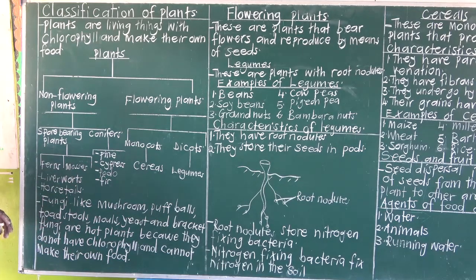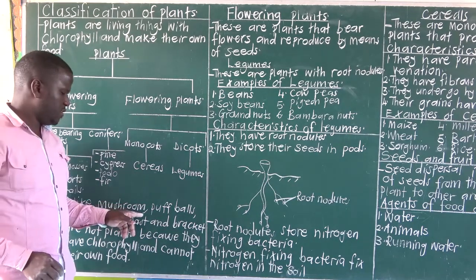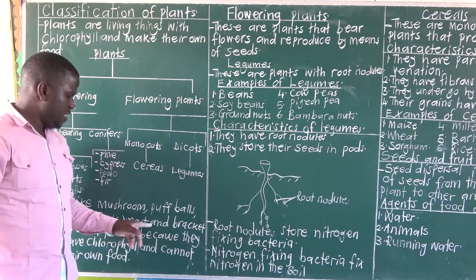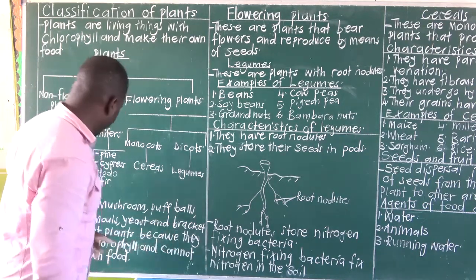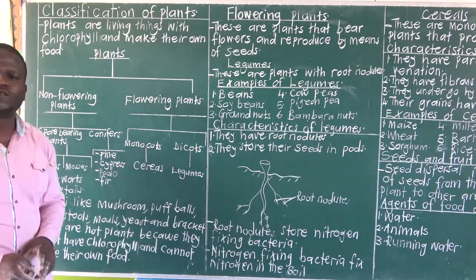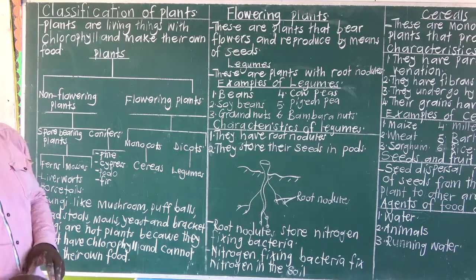Now, something you need to note, NB. Fungi like mushrooms, puffballs, toadstools, molds, yeast, and bracket fungi are not plants because they do not have chlorophyll and they cannot make their own food.